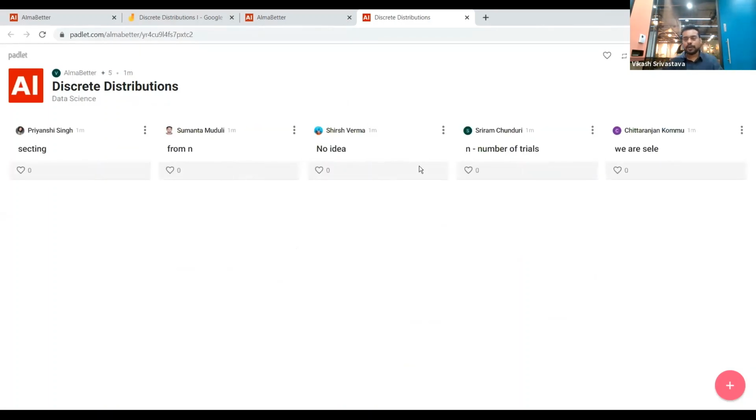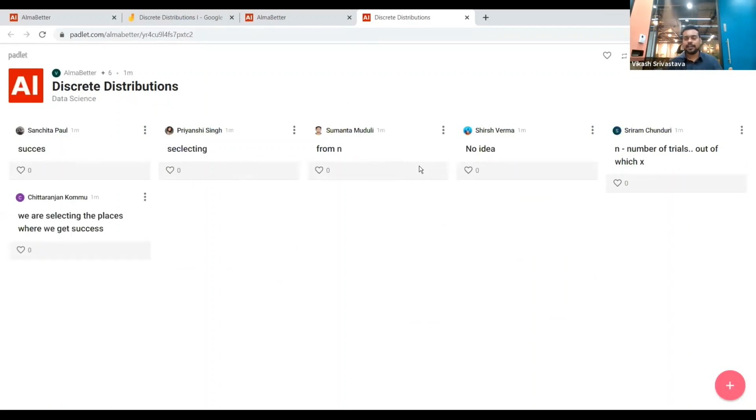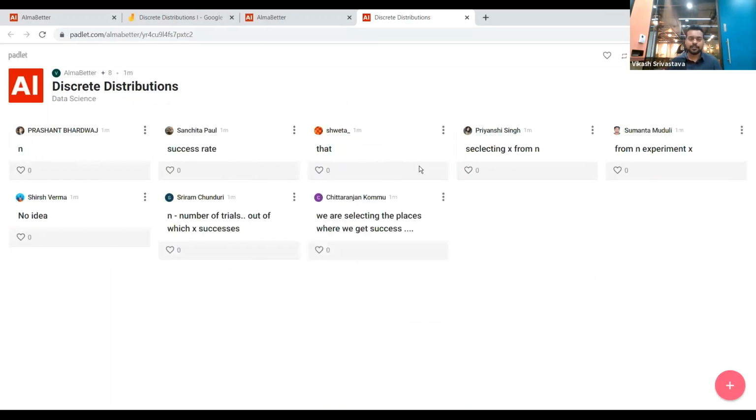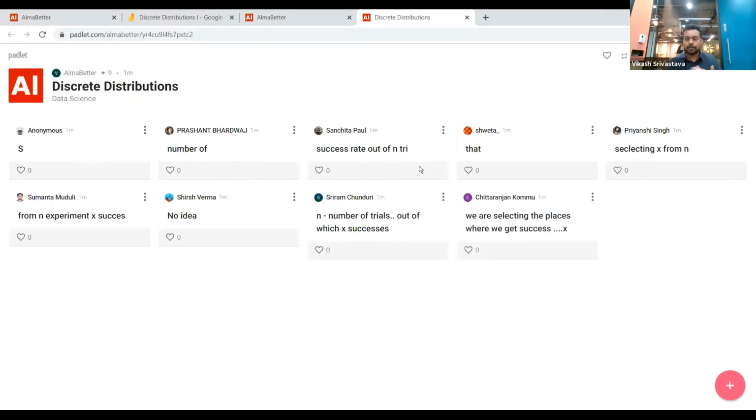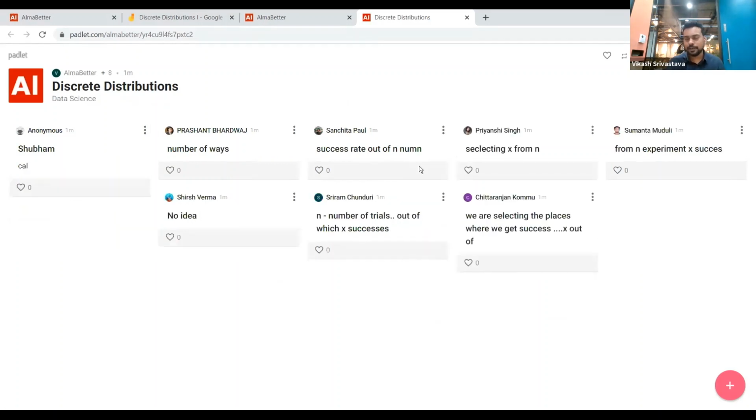So what's our definition? Essentially we need to have X successes in n trials, so we are selecting X successes from n trials, and we are not bothered about the order in which we get these successes. Let's say I am doing 6 coin tosses. I don't want the first 3 heads or the last 3 heads, I want a total of 3 heads.